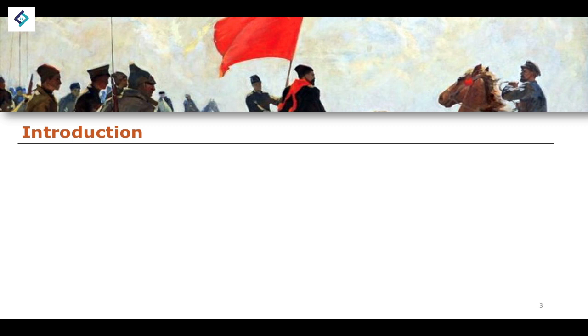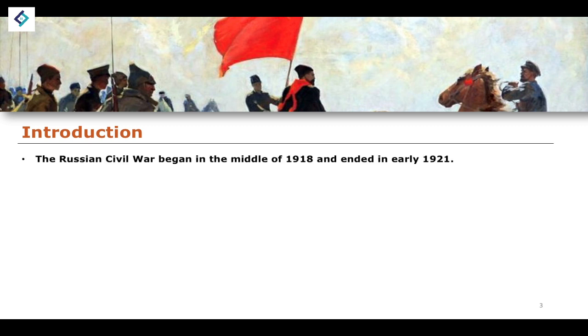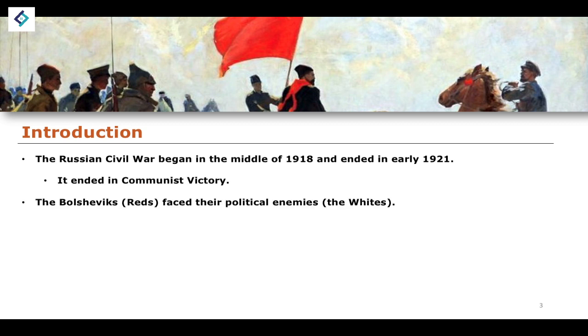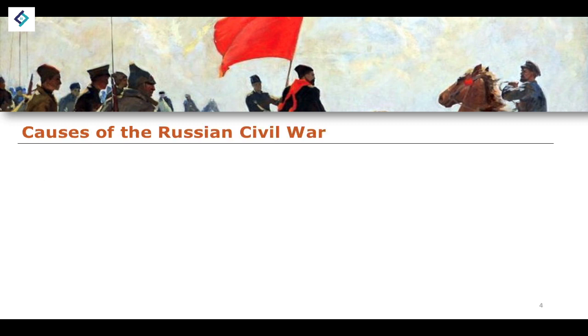conflict as well. So the Russian Civil War began in the middle of 1918, and it would not end until early 1921. So it was a major significant conflict, almost as long as the First World War, at least when it comes to Russia's involvement in the First World War itself. It ends with a communist victory, with the Bolshevik Reds facing their political enemies, quote-unquote, the Whites. That is the common division when we talk about the Russian Civil War. It's the Reds versus the Whites, the Bolsheviks versus the White forces.